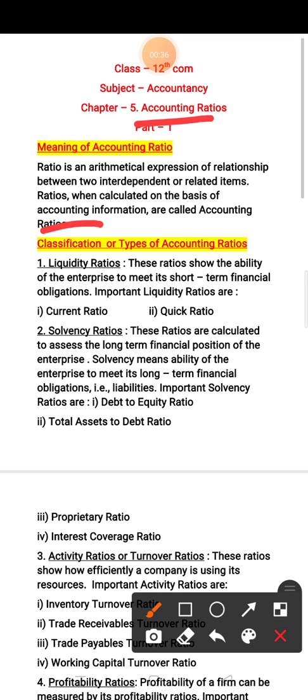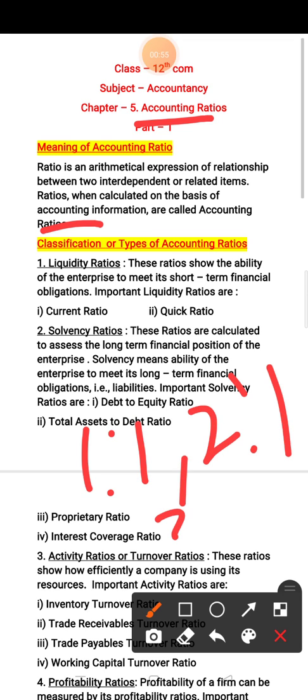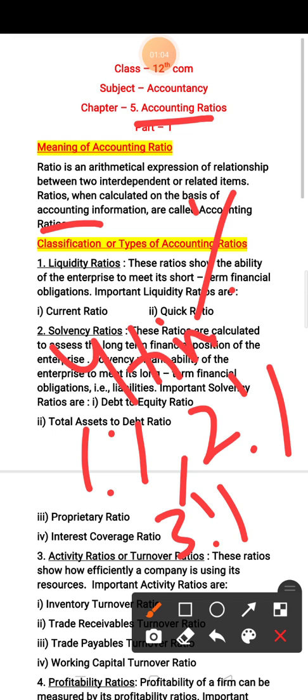Now, accounting ratio can be expressed in any of the following forms, that is pure ratio, percentage, times and fraction. Pure ratio means like 1:1, 2:1, 3:1 in this form. Percentage in form, and times like 4 times, 5 times, 3 times, etc.